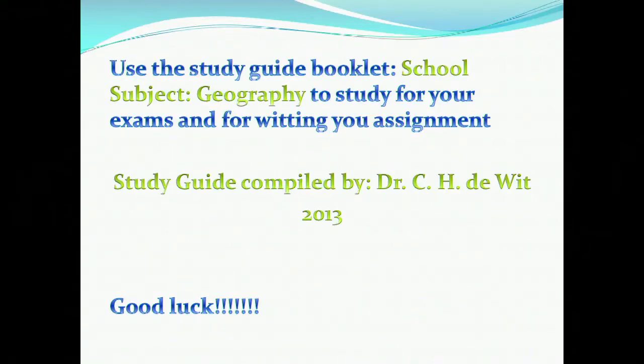And again, as I said, if you are doing module 2, make sure that there is no question based on either map work or research. These questions are only found in module 1. Again, module 2 is from unit 9 to unit 15.